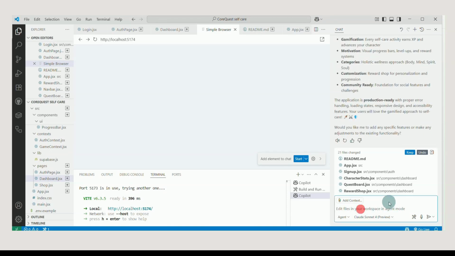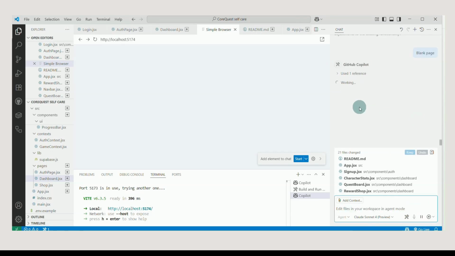And this is where you say, no, you're not done, because we have a blank page. Let me see what's happening. See, there you go. So when you have issues, you just tell it what it is. It's going to go back and look at all the stuff in here, and it's going to fix whatever it needs. And you might go back and forth with this for a while. It's an exercise in patience once in a while.